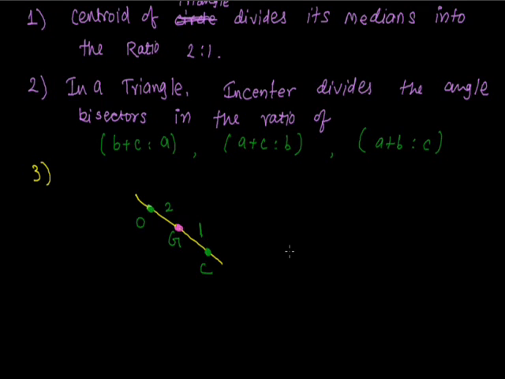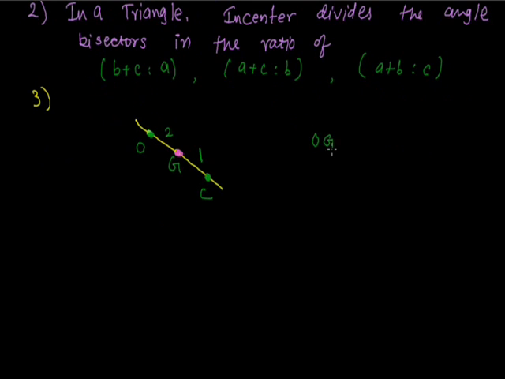That means the distance OG divided by the distance GC is equal to 2:1. It is a very important property which is asked in competitive exams. We can write OG divided by GC is equal to 2:1.